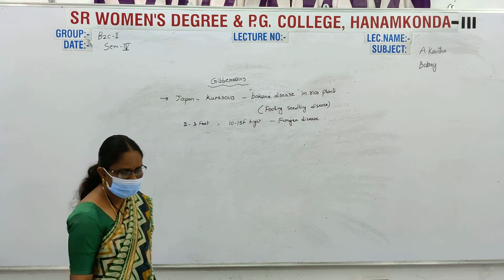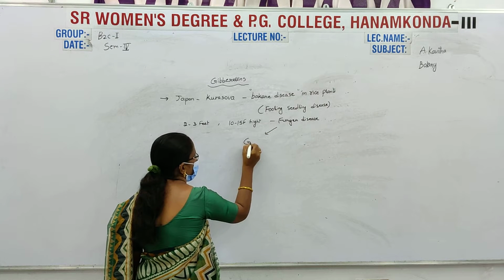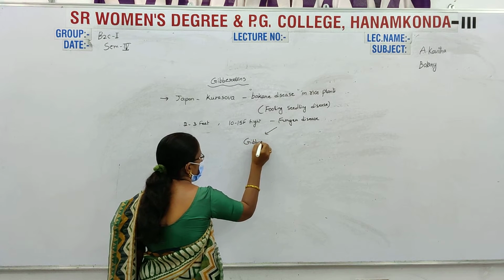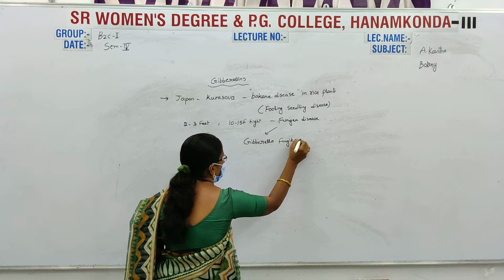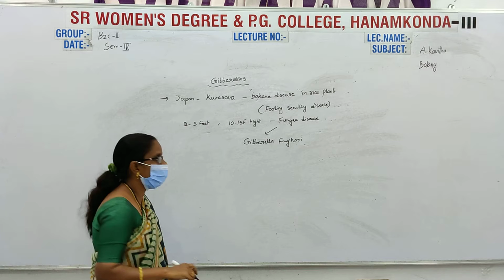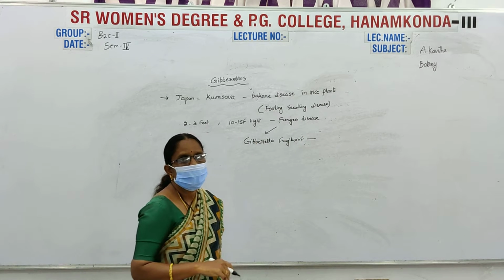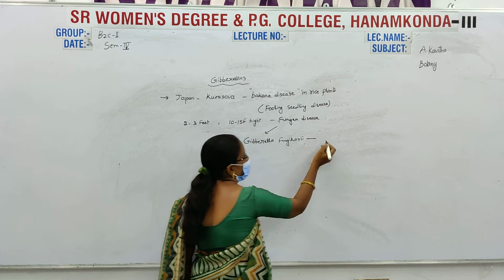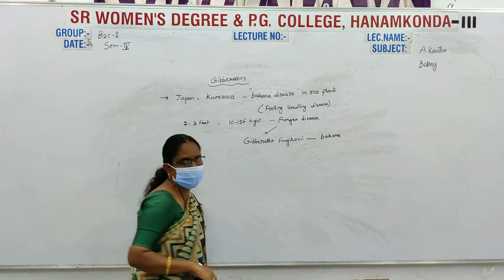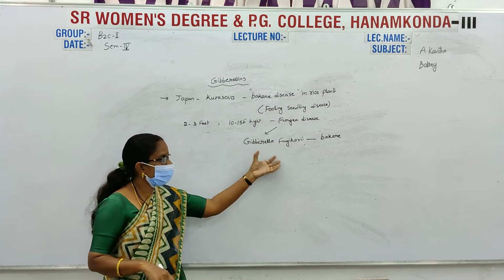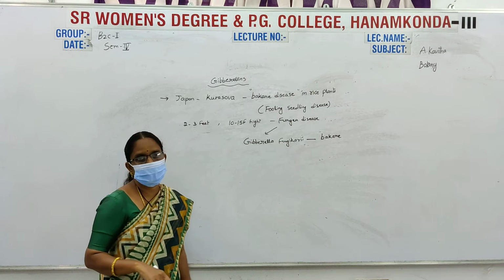The fungus is Gibberella fujikuroi. The Gibberella fujikuroi fungus causes Buchaney disease in rice plants.